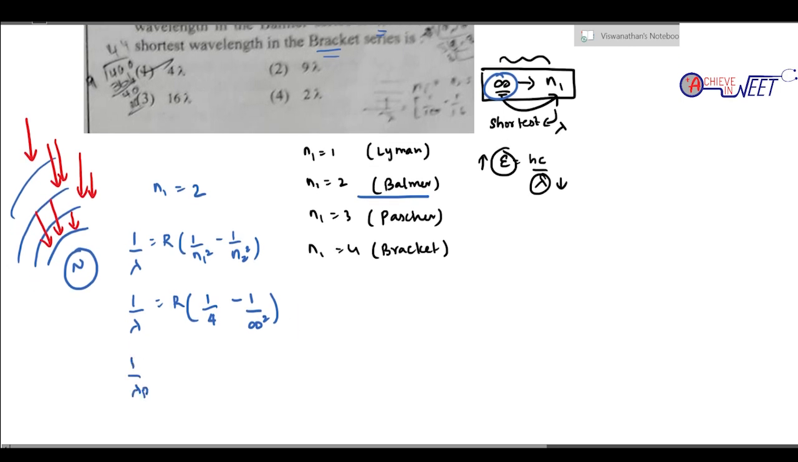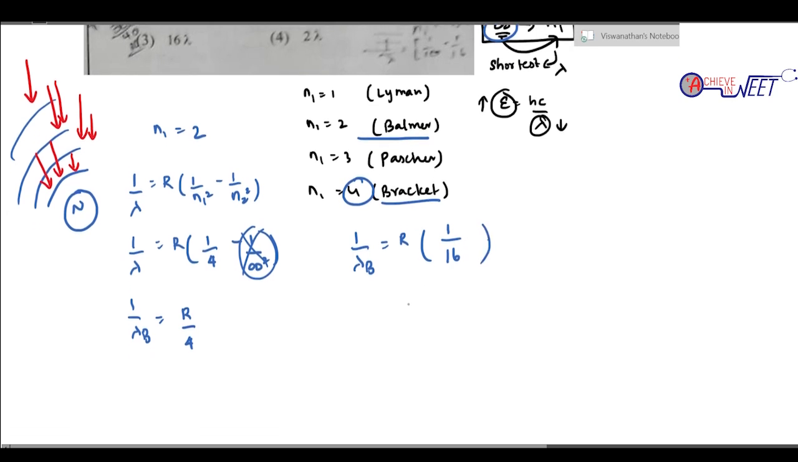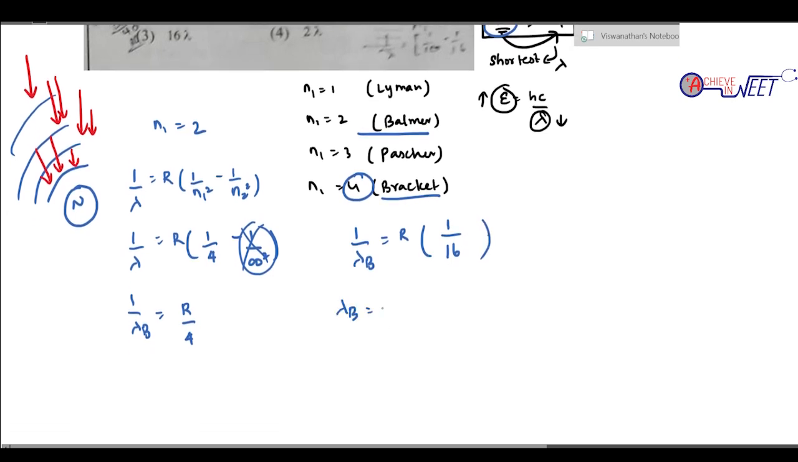So, 1 by lambda pamer shortest is going to be R by 4 and 1 by infinity becomes 0. So, it is R by 4. Similarly, when we look at the bracket, 1 by lambda bracket is going to be R into 1 by N1. What is N1 for bracket? N1 is 4. 16 minus 1 by infinity the whole square becomes 0, so we don't need it. N2 is infinity. So, lambda bracket is R by 16. Can we write this R by 16 as R by 4 into 1 by 4? The value of R by 4 is 1 by lambda b.